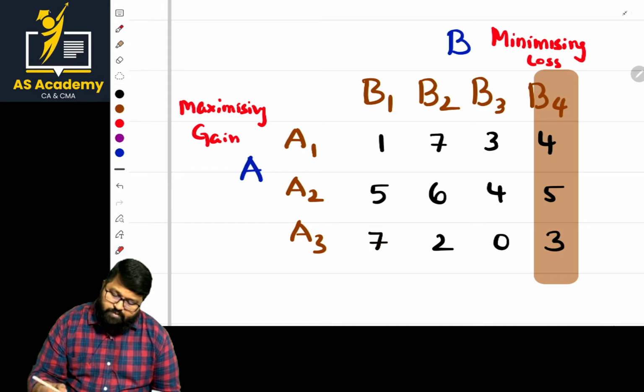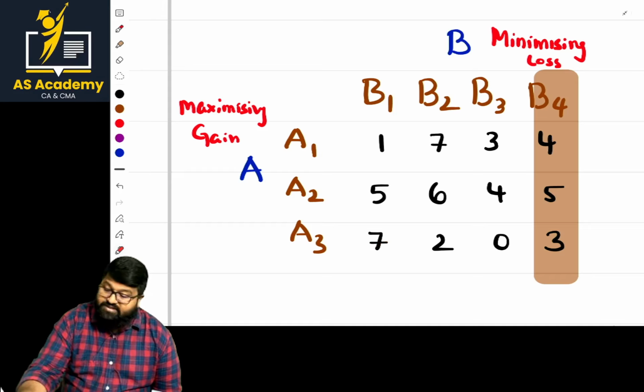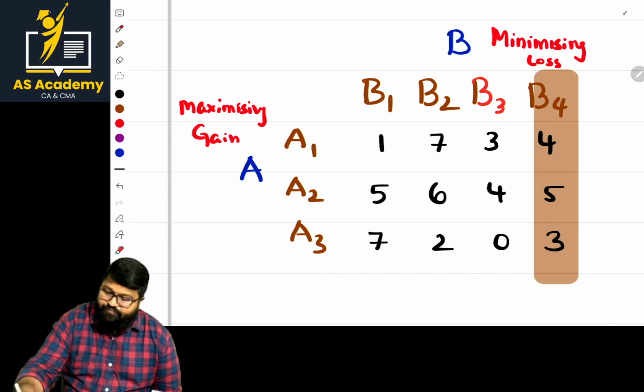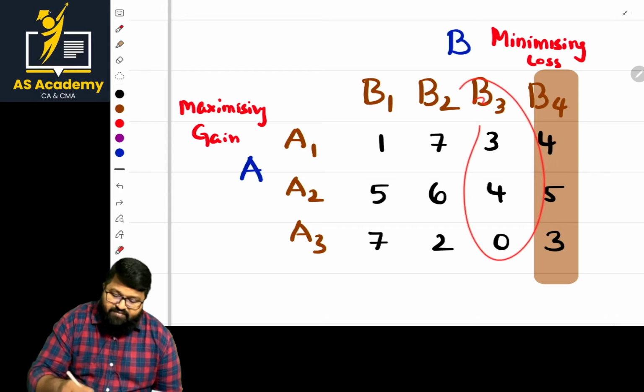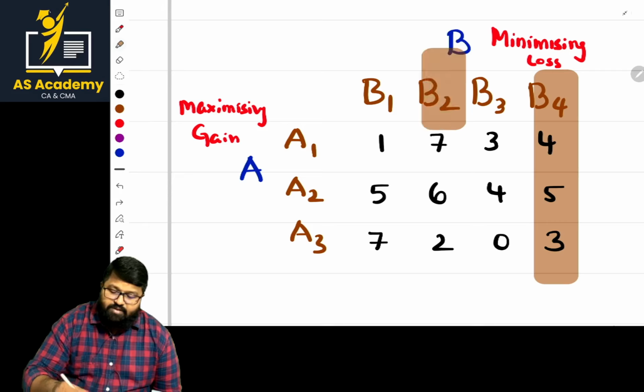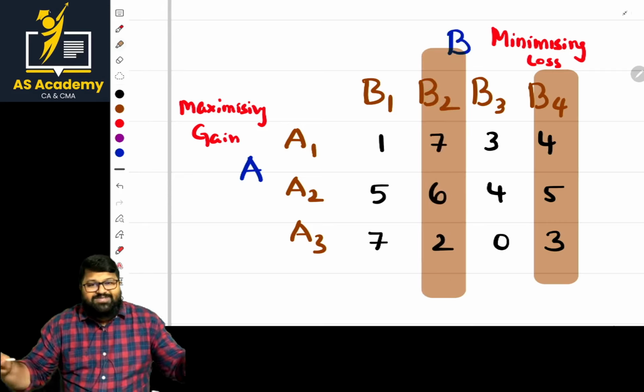No. Let us go with the column check. We can cancel B2 also. Why? Because when we compare B3 with B2, sir, 7 is highest, 6 is highest, 2 is highest. So automatically we can eliminate that part. So I'm eliminating that part. Now columns are brought to 2.